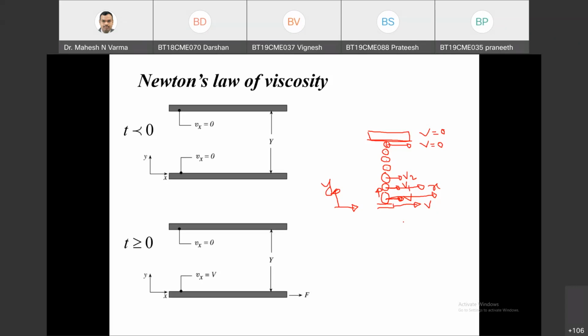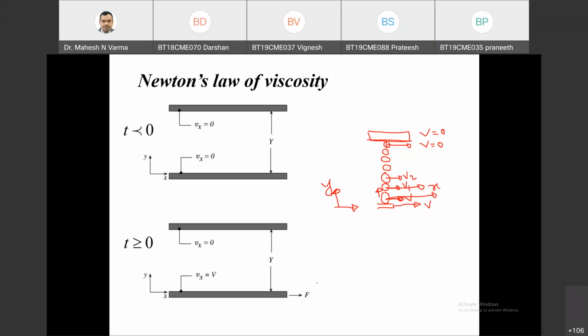Why is it called a molecular momentum flux? Even though there is a bulk motion in x direction, there is no bulk motion in y direction. This is clear to everybody? Anybody has any doubt? Okay.